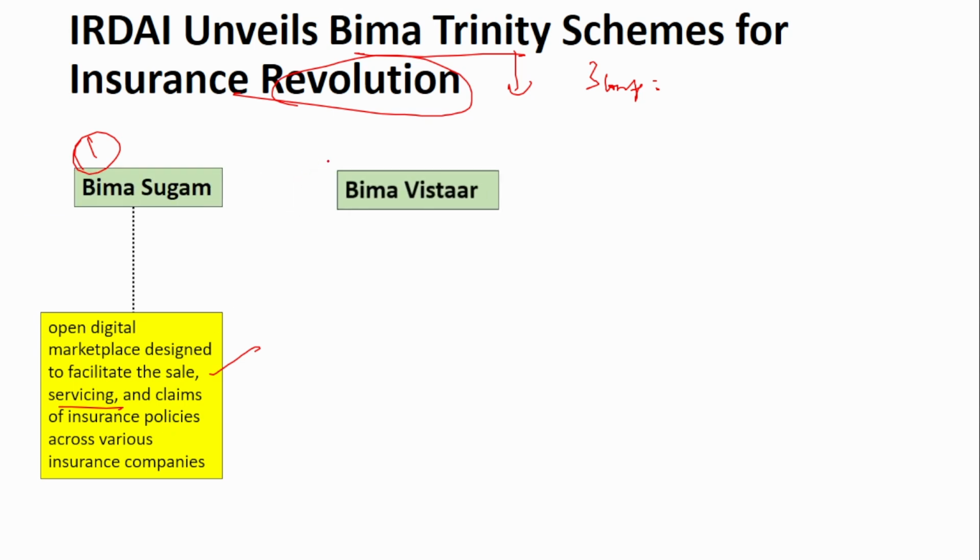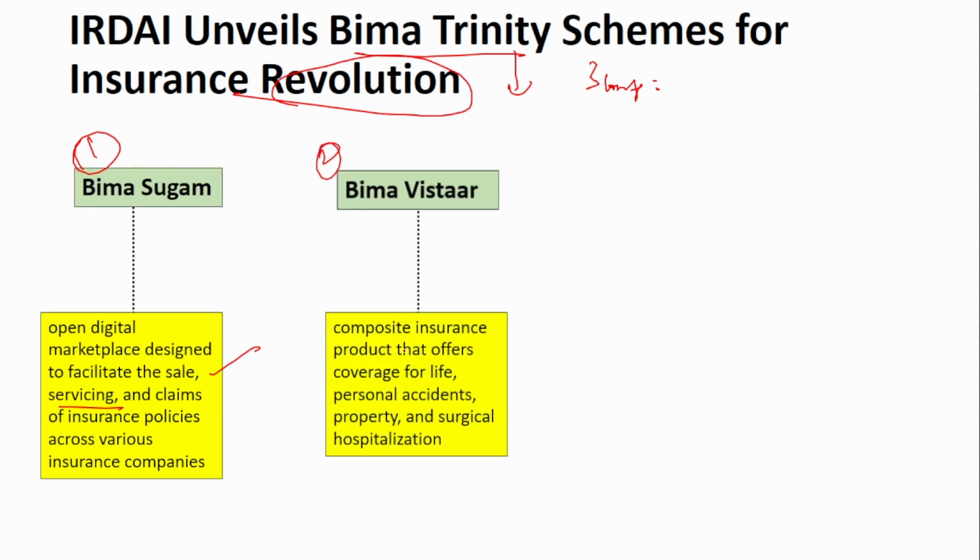Second component is the Bima Vistar. So what is this Bima Vistar? It is a composite insurance product that offers coverage for life, personal accident, property, hospitalization. So it is a composite. It is a cover of various mixed insurance.